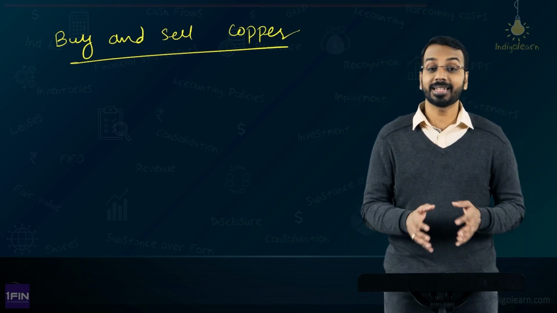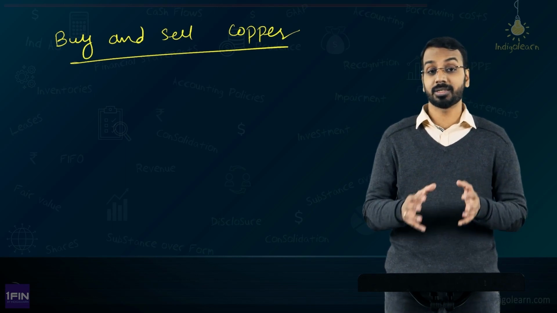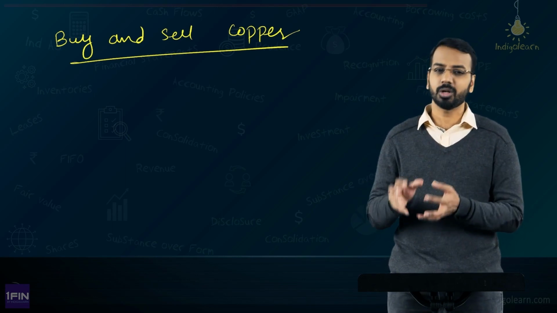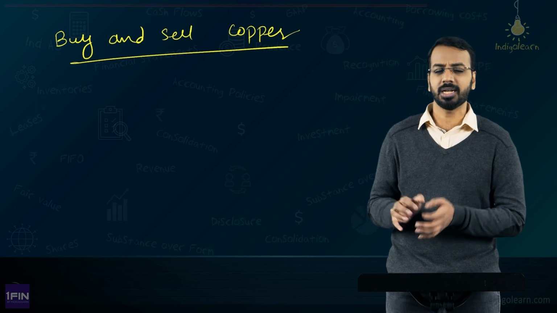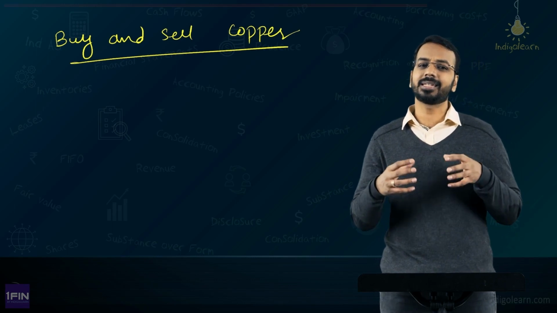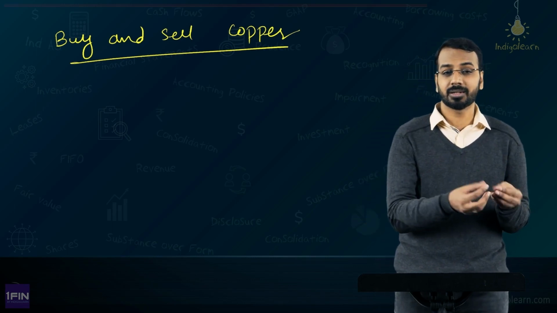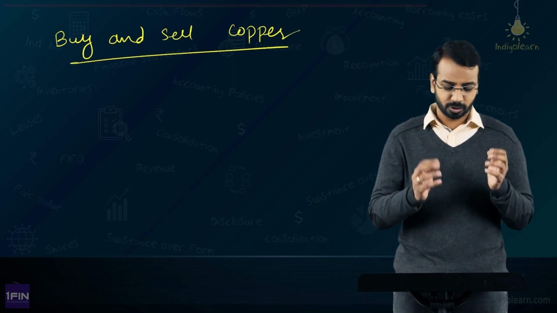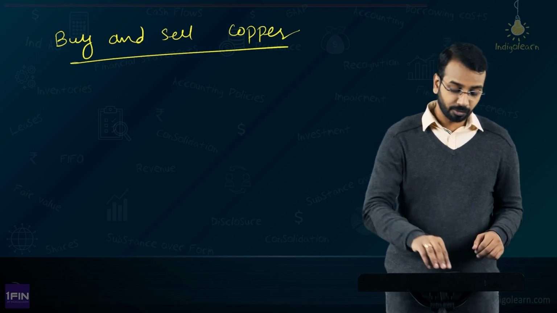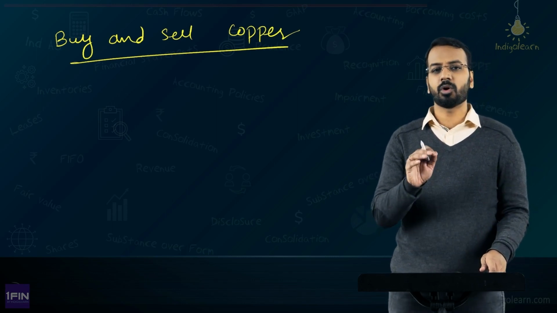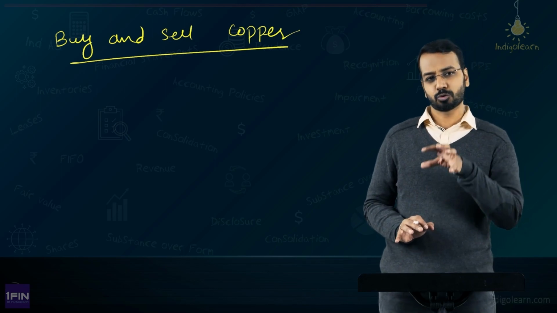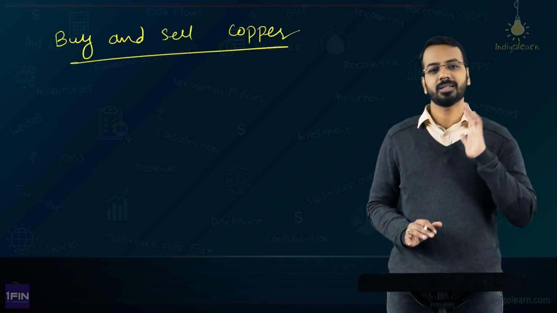Now when I say that the company buys and sells copper, what it does is it buys copper in bulk. Maybe it can import or it buys domestically. It buys in bulk and then it sells it to other manufacturers, in smaller chunks, okay. So, that is the overall business. Now, when it buys and sells copper, what is the objective? To buy, to store, make some profit margin and sell, right.